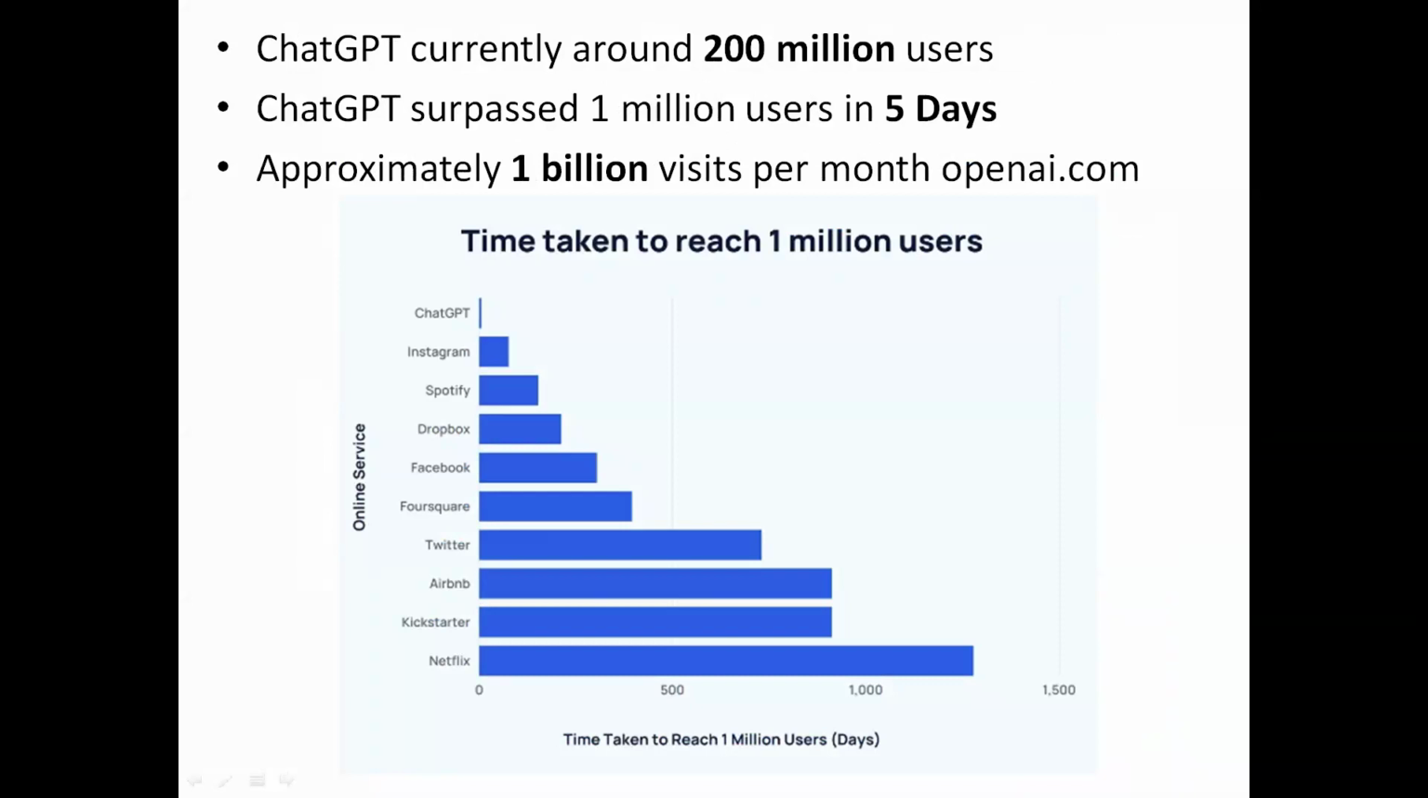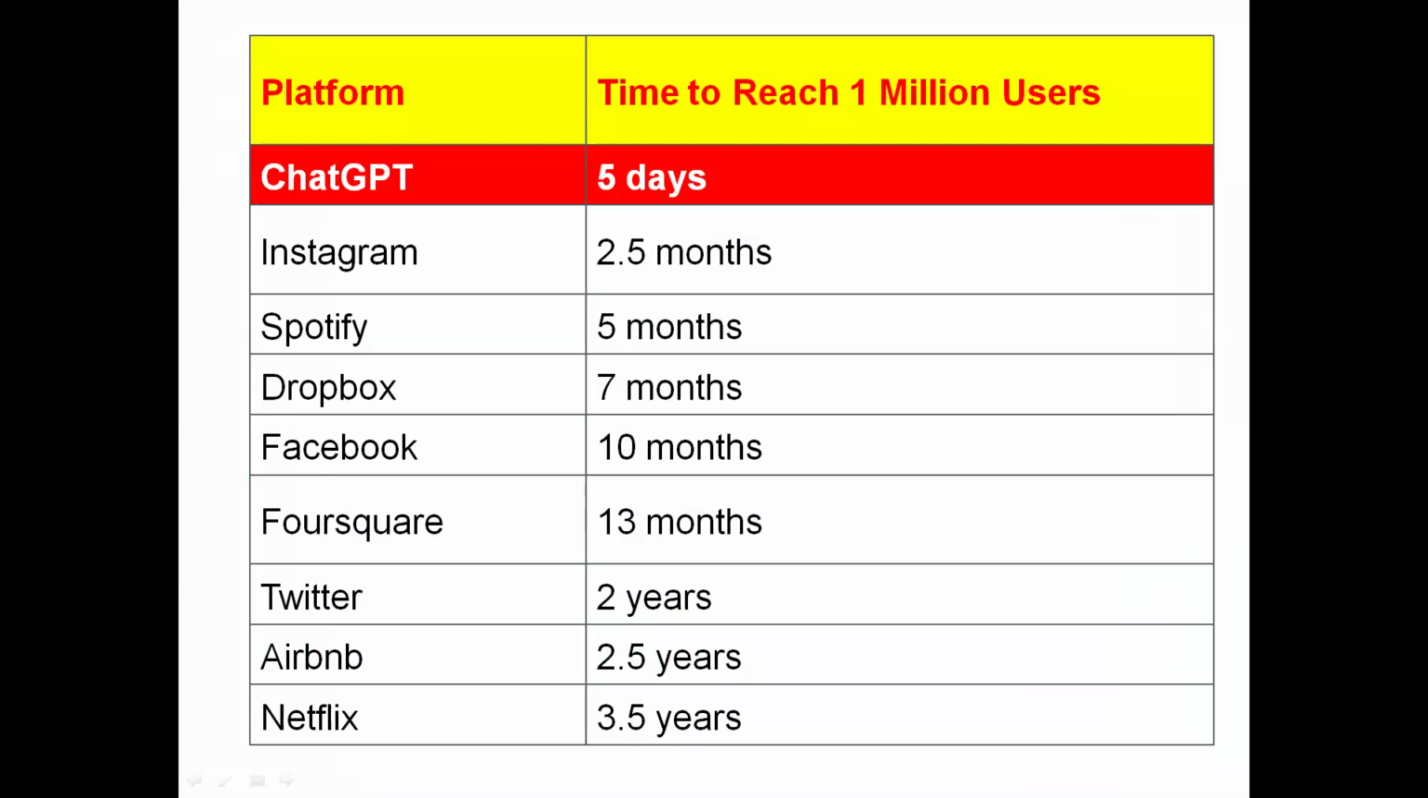Before that, we were using transformers, NLP. And as far as the prominence of AI platforms is concerned, you can imagine it with this particular statistic: when Netflix took around 3.5 years to achieve 1 million users, ChatGPT achieved 1 million users in only 5 days.